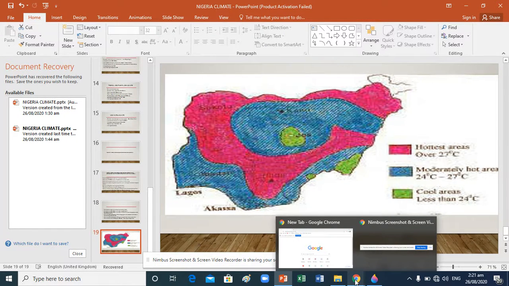And before we stop, we can see this map once again. We are just using this one for more explanation, for more illustration. Look at this area. We have Lagos, we have Brass, and others. If you look at those blue areas, moderate and hot areas. If you look at this area, these are the hottest areas. And look at the green, it means the cool areas, less than 24 degrees Celsius. Cool area, that is, the temperature is low because of the presence of the barrier that we have there.